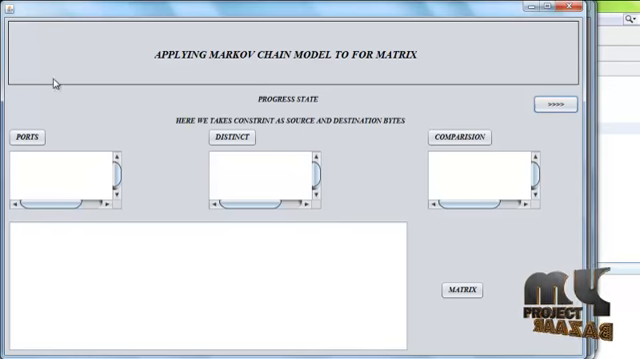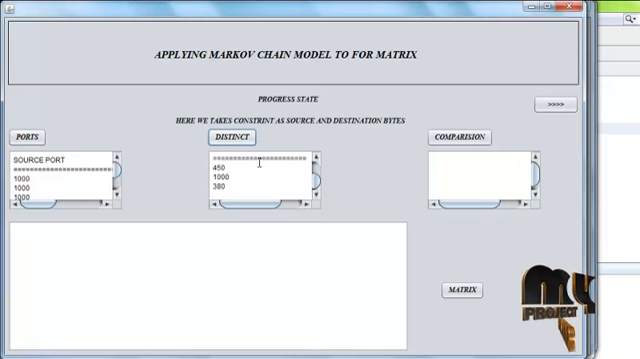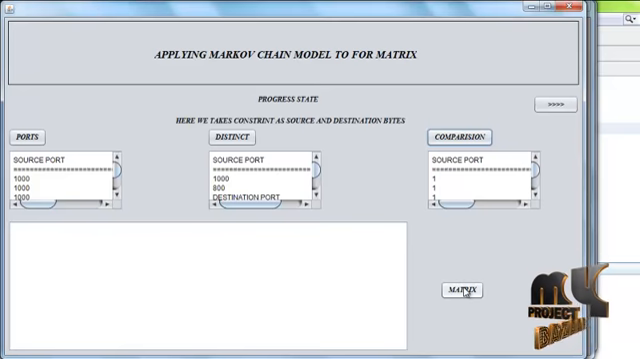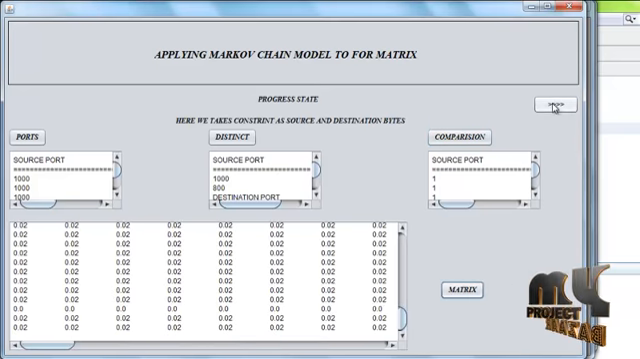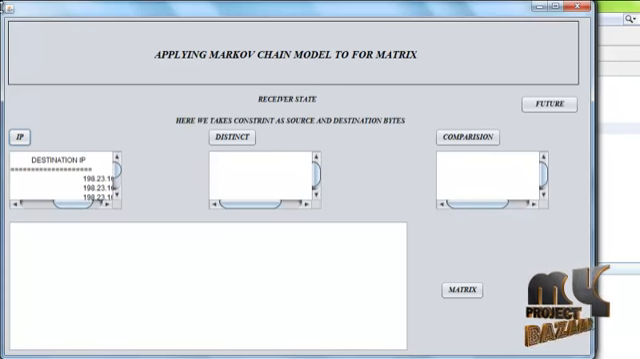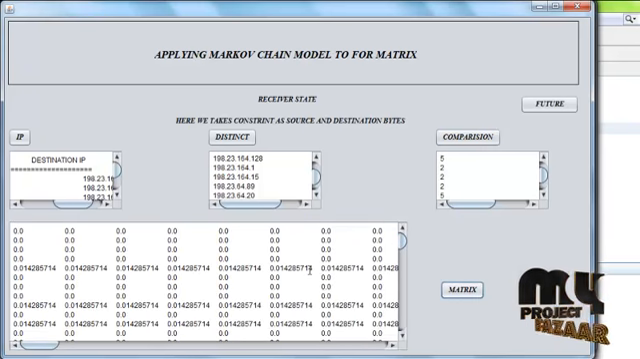In our progress state, we take the ports for processing, the source port and the destination port, calculate the distinct values, perform the comparison and form the matrix. It should be processed on the receiver state also. Here we take the source IP and destination IP, get the distinct IPs and perform the comparison. From this comparison we form the matrix. It's our result of this project.